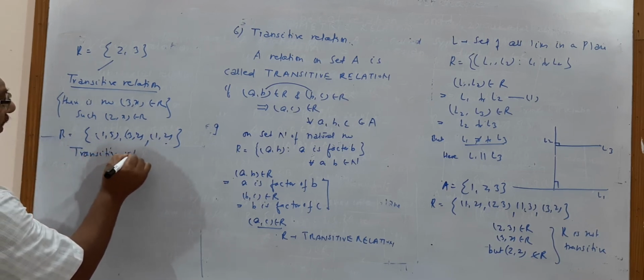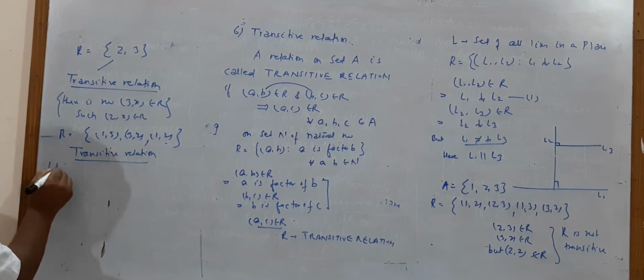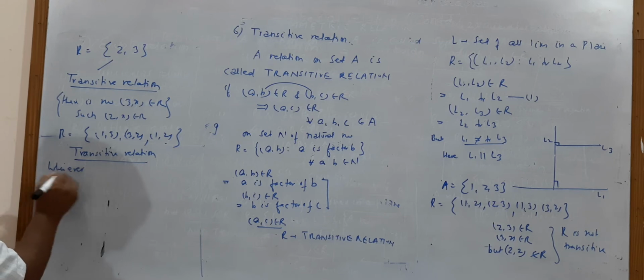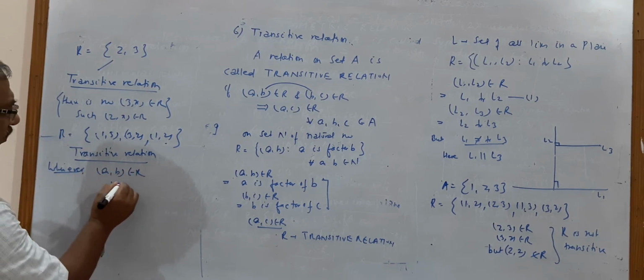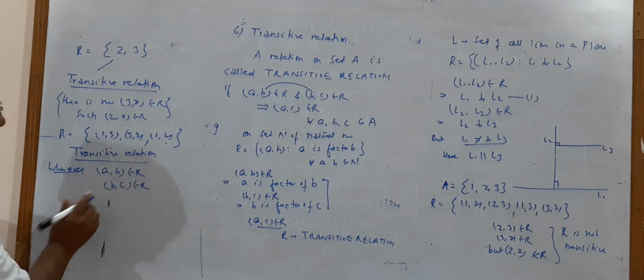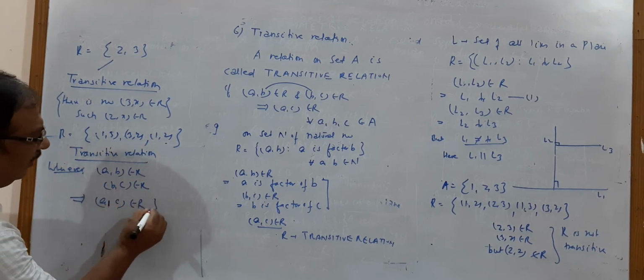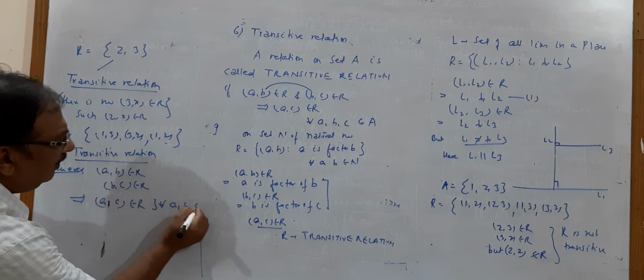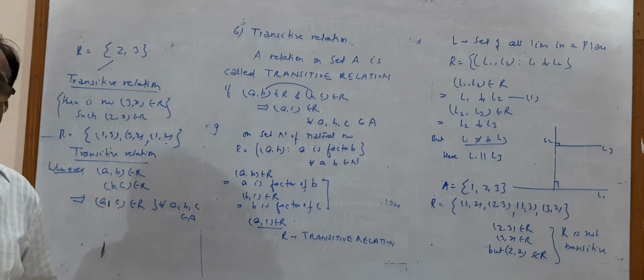So the inference is: whenever AB belongs to R and BC belongs to R, then AC must always belong to R for all A, B, C belonging to A. If this criterion is fulfilled, then relation R is transitive, otherwise it is not transitive.